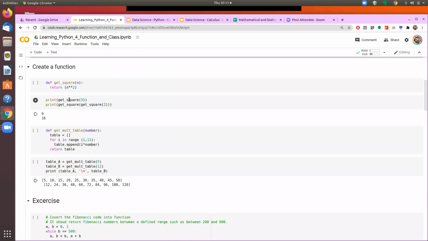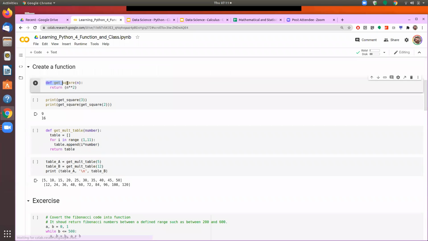Just to revisit the function, this is one of a very small function that we had created. Def is the marker that this is a function. Get a square is the name of the function. And then after that, followed by parentheses. Inside the parentheses, we give the parameter that it will accept. So here we only need to give the name of the parameter, and subsequently inside the function, we can use that variable or whatever value is coming in by name n. And when we call the function, we have to provide that parameter.